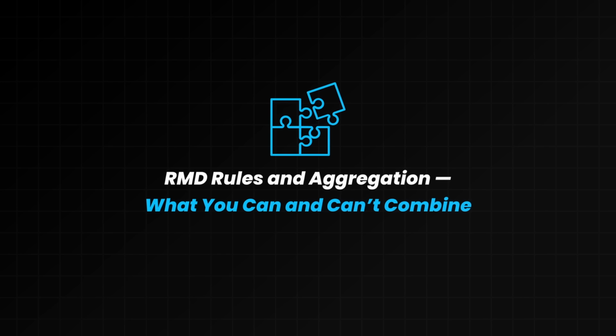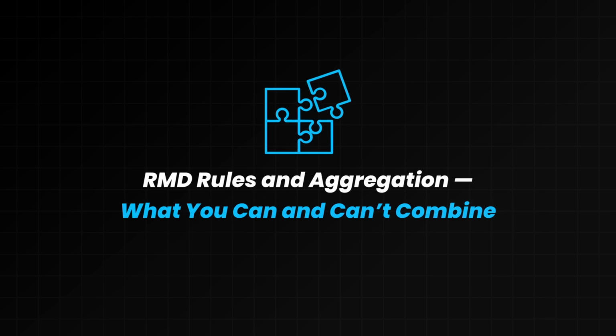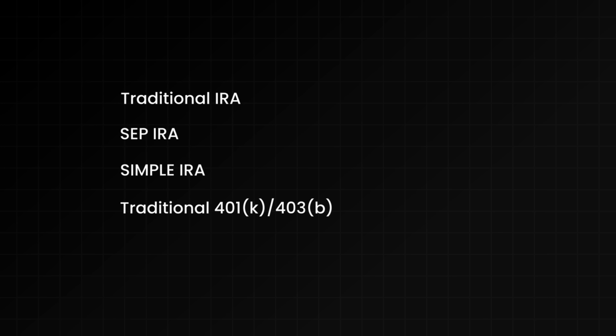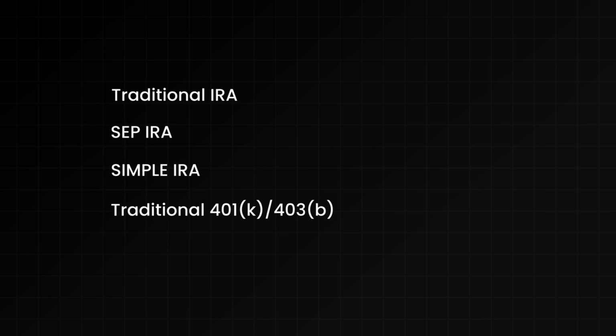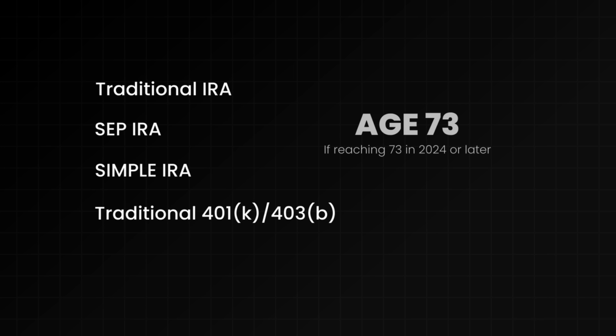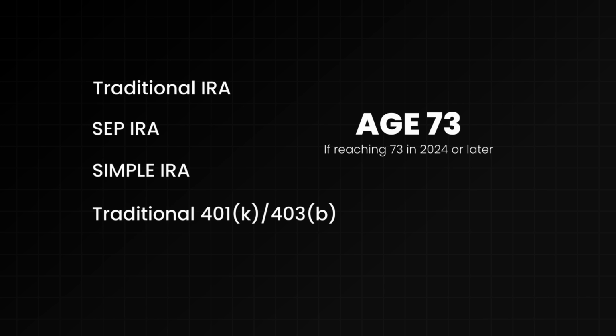Let's start with RMD rules and aggregation. What you can and can't combine. Let's start with the basics. Who actually has to take an RMD? If you have a traditional IRA, SEP IRA, SIMPLE IRA, or workplace retirement plan, like a traditional 401k or 403b, you're required to begin required minimum distributions starting at age 73 if you reach that age in 2024 or later.